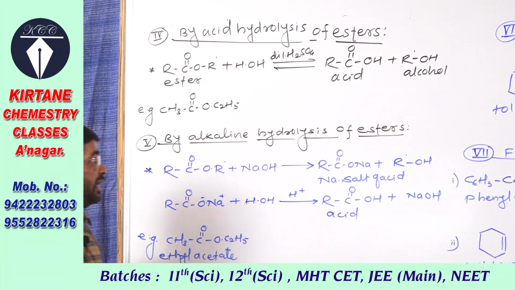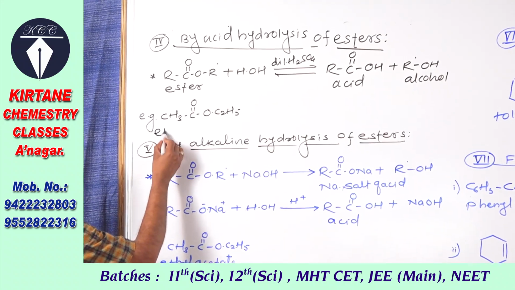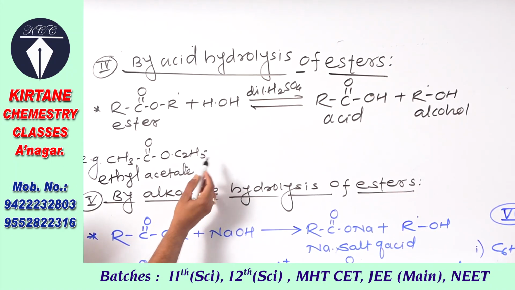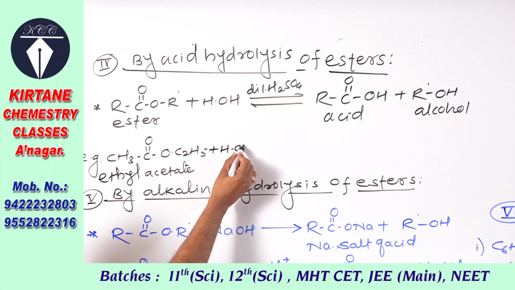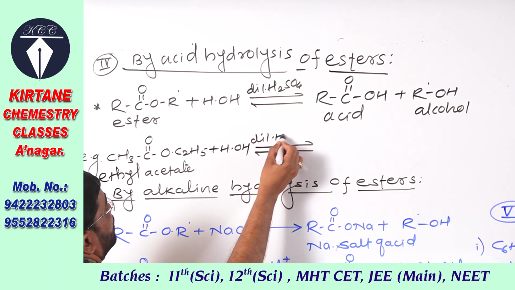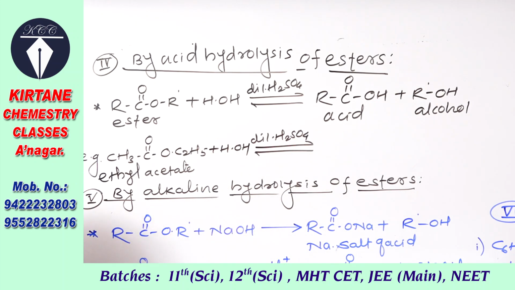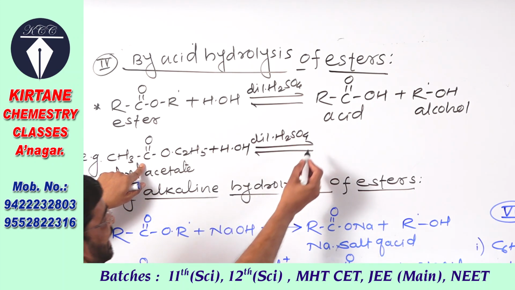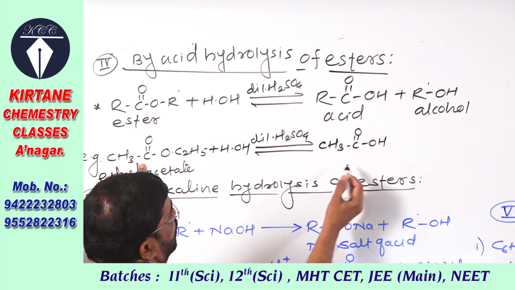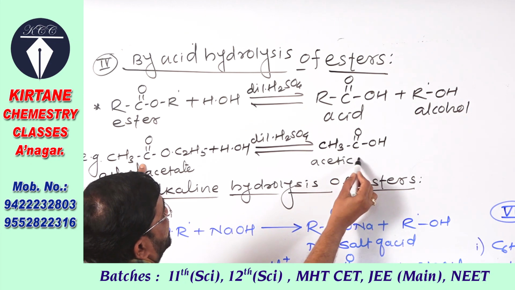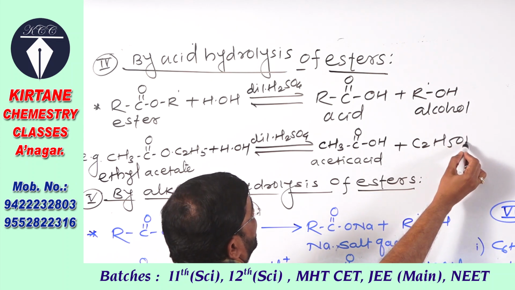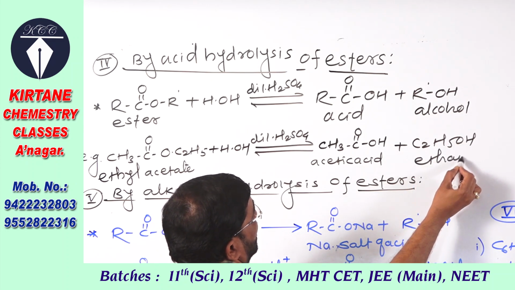Here one example we have to complete, that is ethyl acetate. Ethyl acetate when hydrolyzed by dilute sulfuric acid, dilute H2SO4, forms carboxylic acid CH3 C double bond OOH, that is acetic acid, and the alcohol obtained is ethanol, ethyl alcohol.